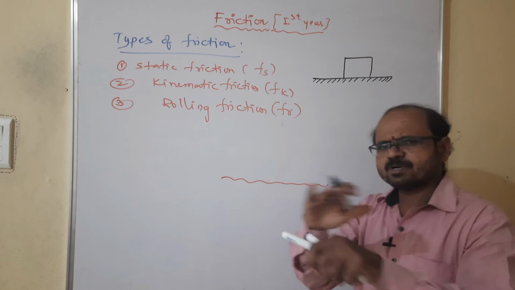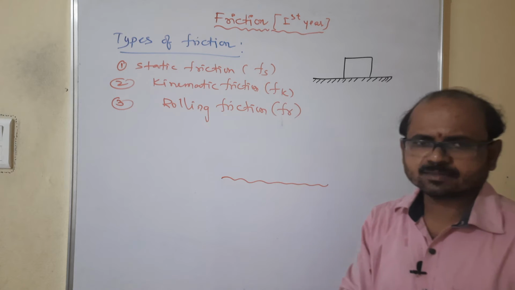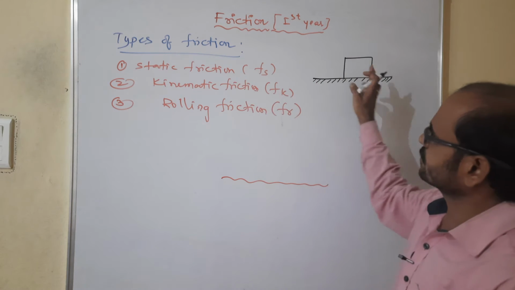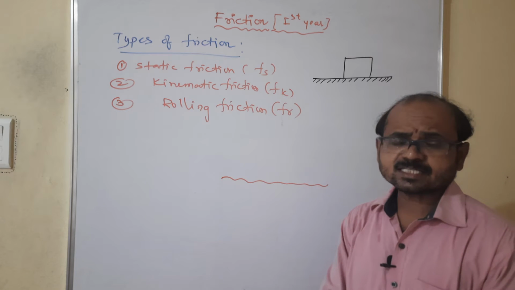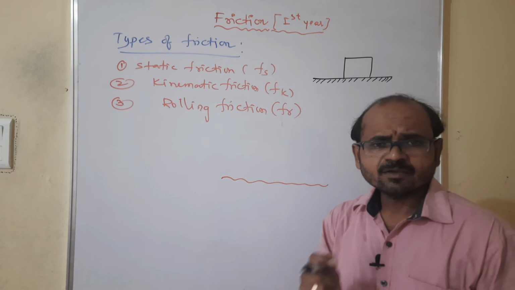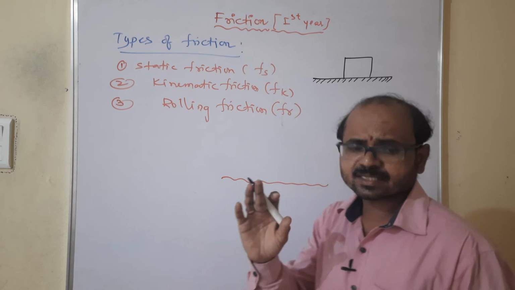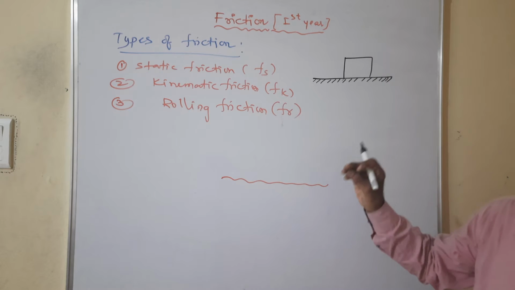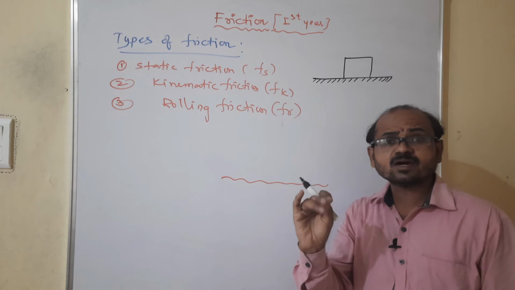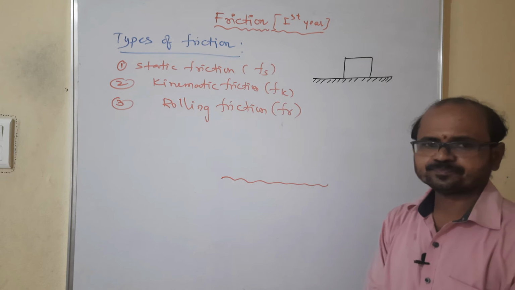So there is a maximum frictional force acting when two bodies are in contact. That maximum we call static, which we can write as Fs. The maximum frictional force is present when the two bodies are in contact. That means the frictional force acts on the body which is at rest, or does not move. Not moving means static.